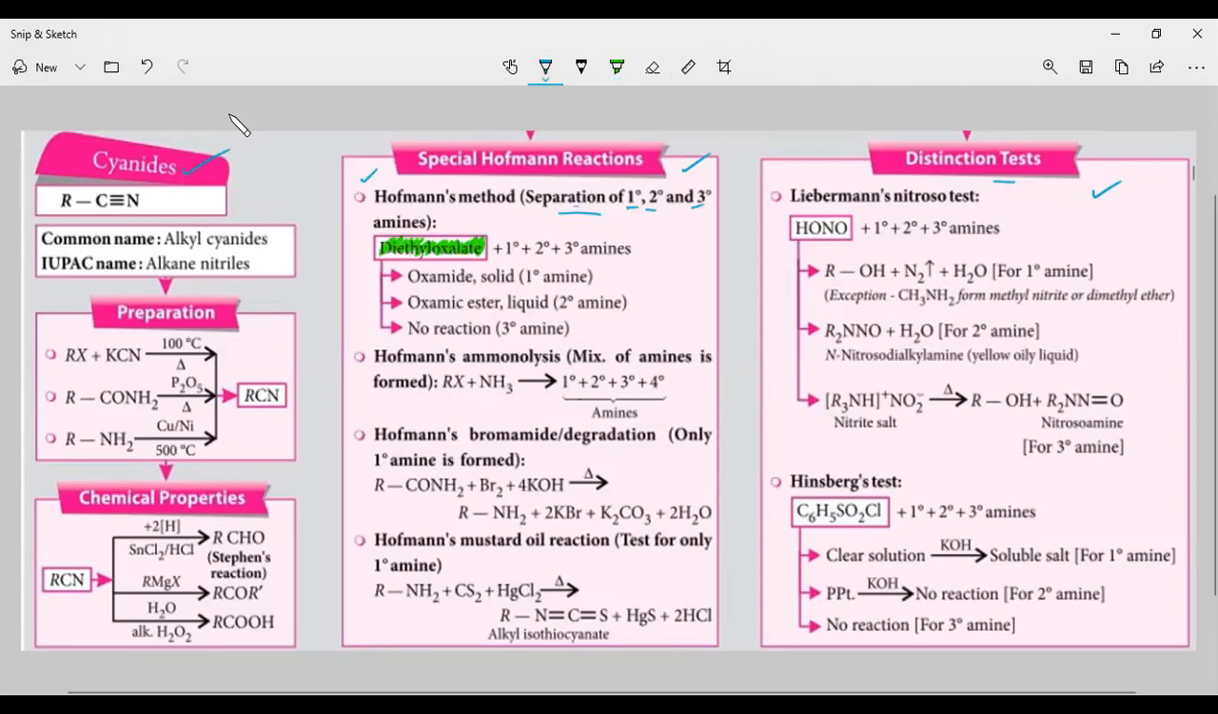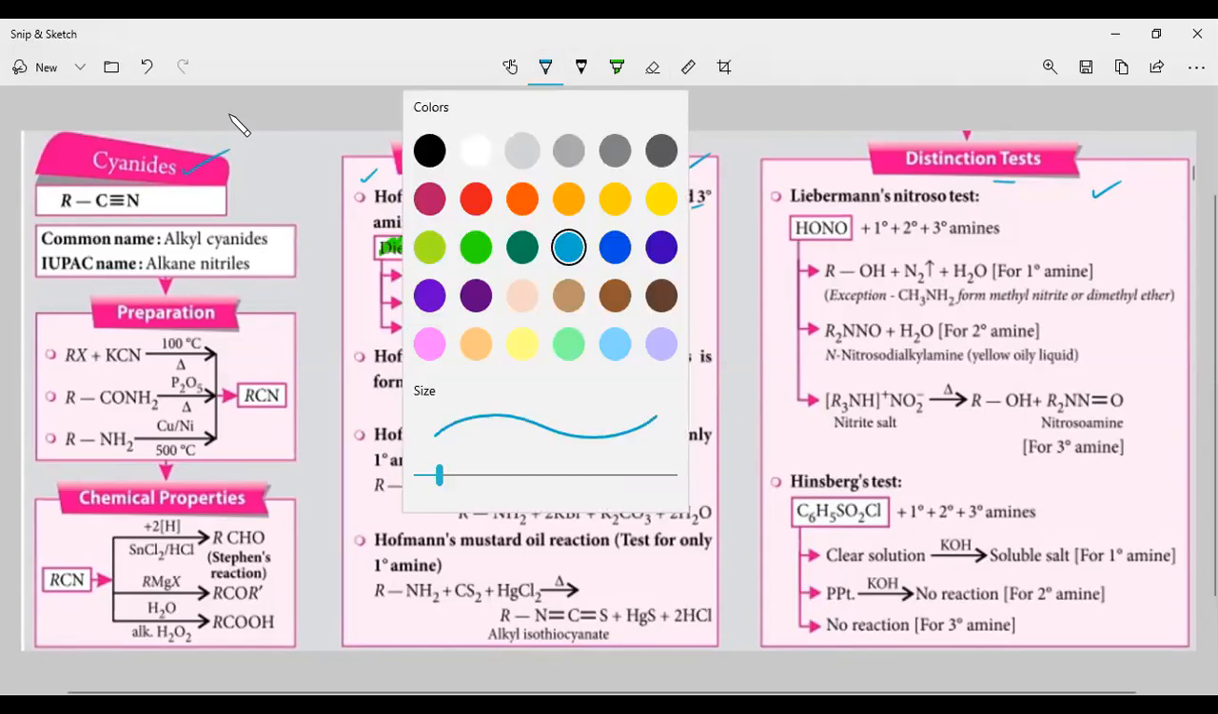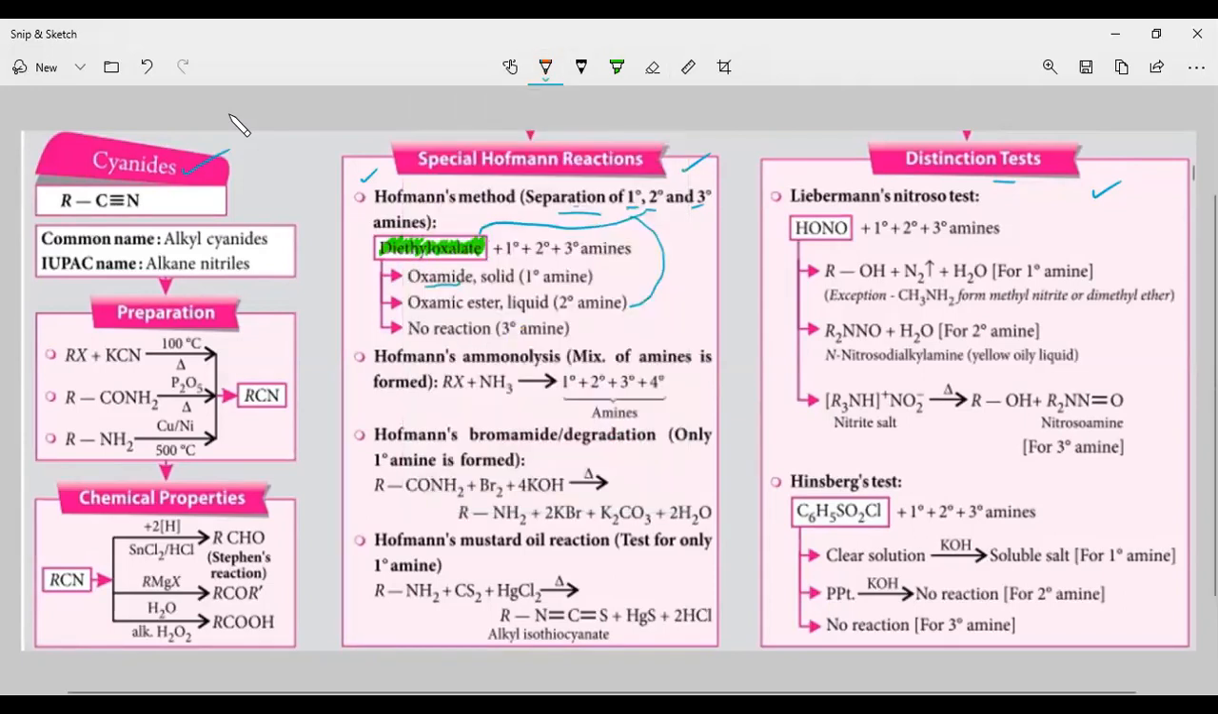tertiary amines. So here, the primary amine will react with this diethyl oxalate and it will be converted to a compound called oxamide. The secondary amine will react with diethyl oxalate and it will be converted to the oxamic ester. Now, if you are taking the tertiary amine, it won't show any reaction.